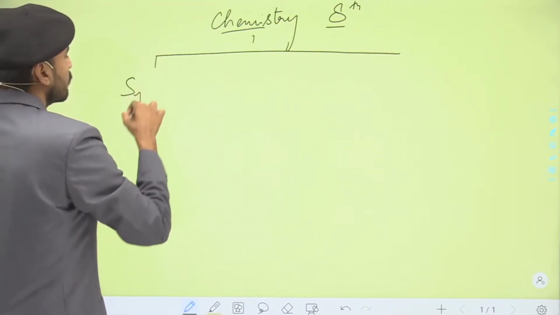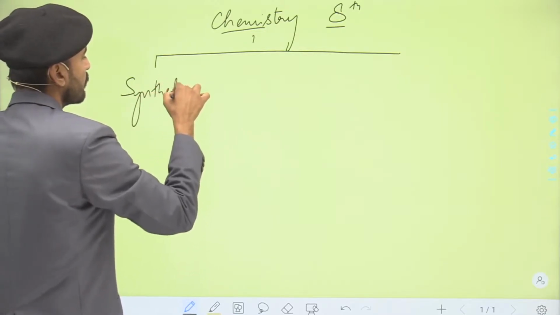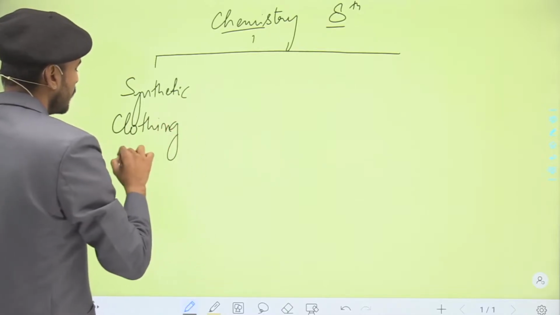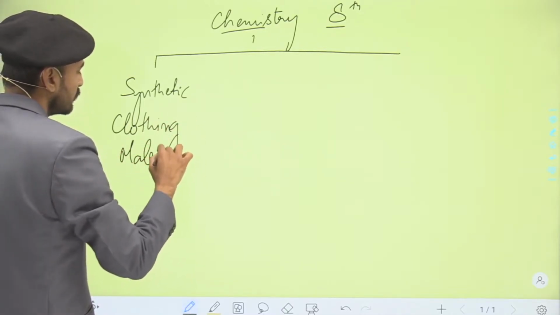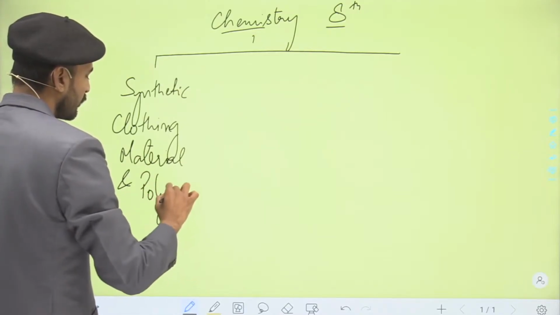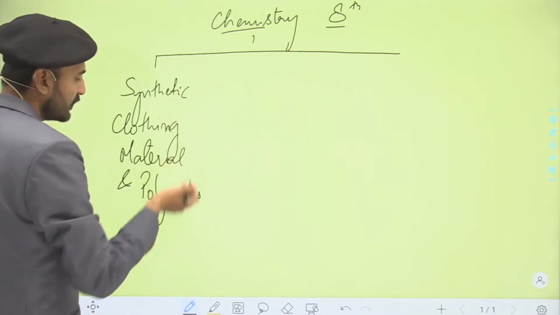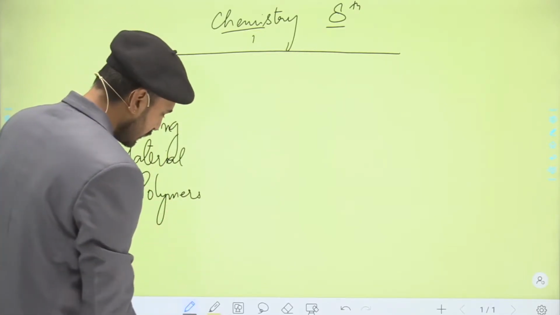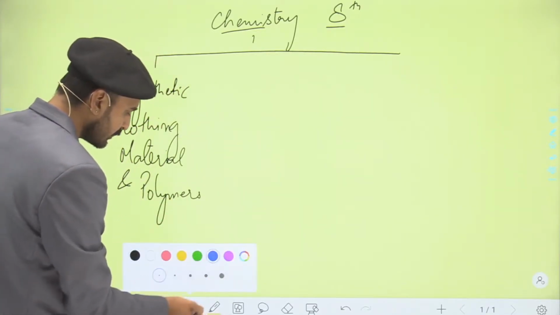That is synthetic clothing material and polymers, which are basically the synthetic clothing materials and the plastics that are given in your class 8th NCERT.